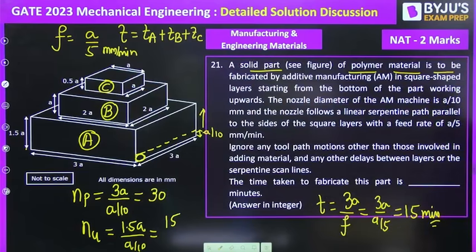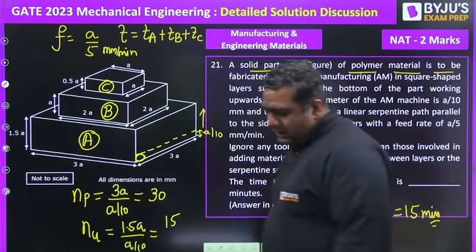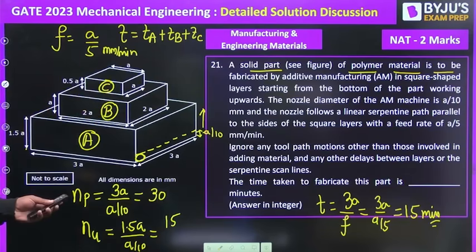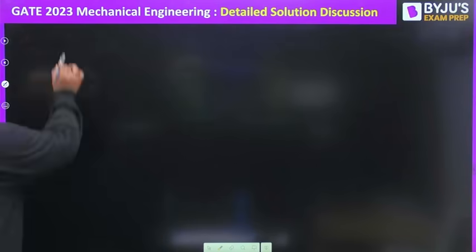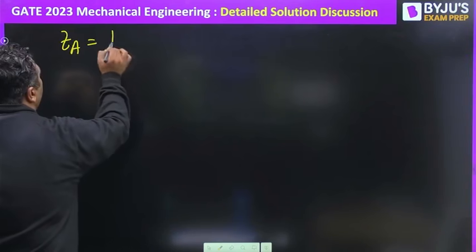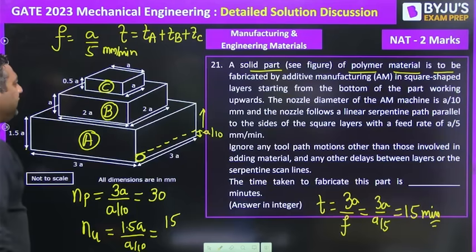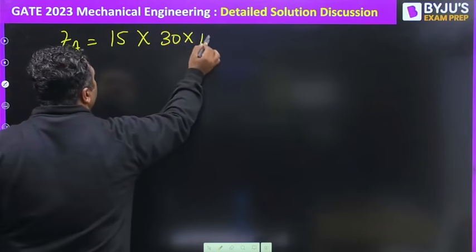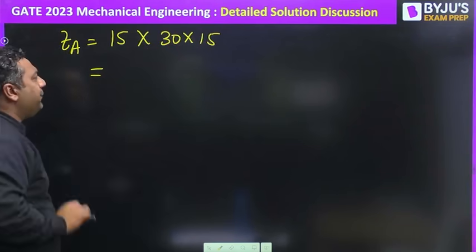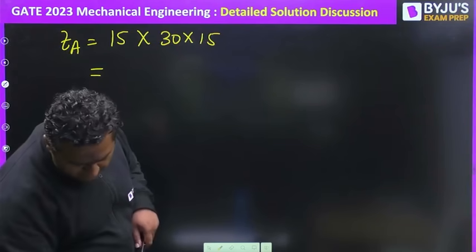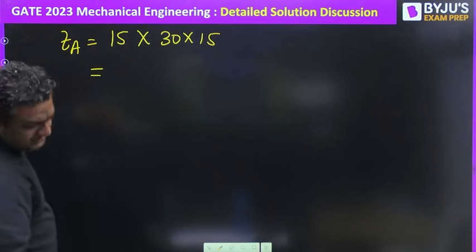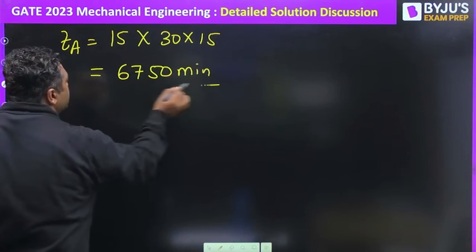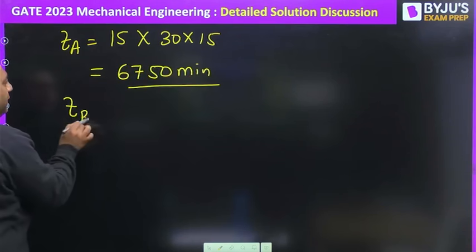Once we have calculated this, the time required for the first part A is found by multiplying the 15 with 30 and 15. After multiplying 15 into 30 into 15, we get the total time to be 6750 minutes. A similar calculation you need to do for the B part.